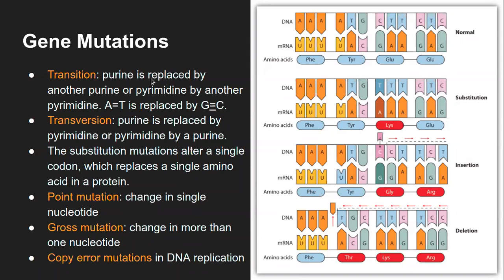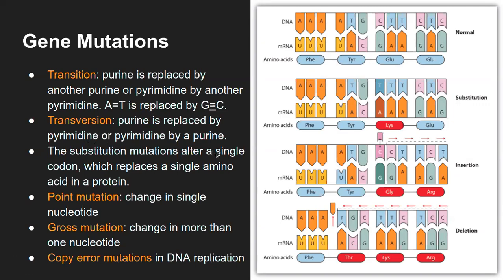Transition means going from one type of purine to another type of purine, or one type of pyrimidine to another. So AT will get replaced by GC, which has a triple bond. A will get replaced by another purine, that is G, and ultimately the counterpart of that G will replace its pair. Then transversion: a purine is replaced by a pyrimidine.